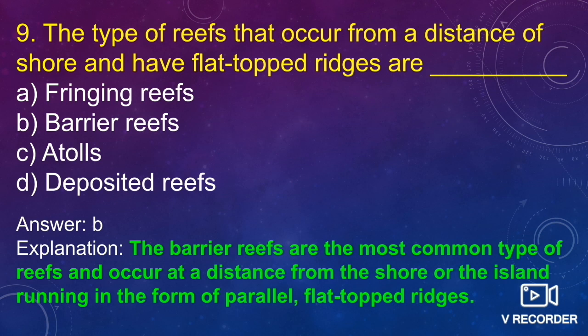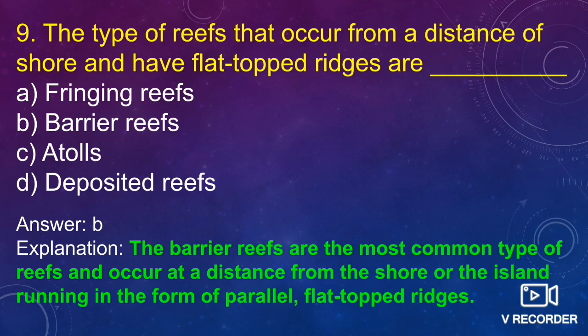As I have discussed in the previous slide, it's very important to remember the sequence of formation. Firstly, the fringing reefs are formed, and then the barrier reef. Barrier reefs are built away from the islands, as given here, from a distance of shore. So they enclose a lagoon between the central landmass and themselves.